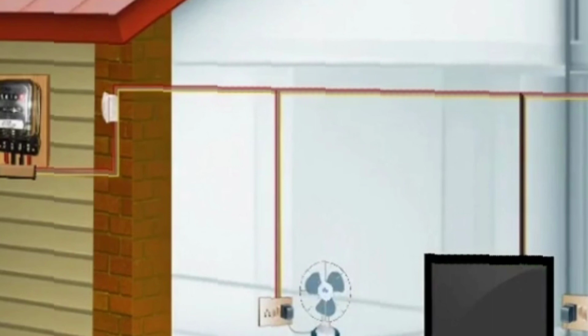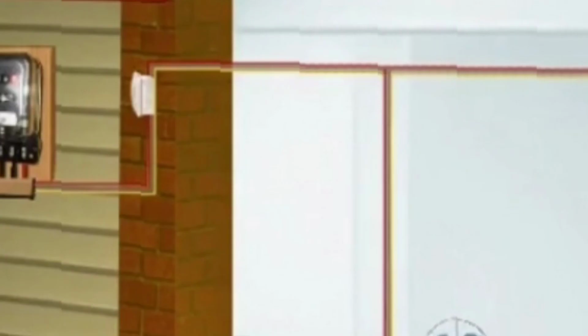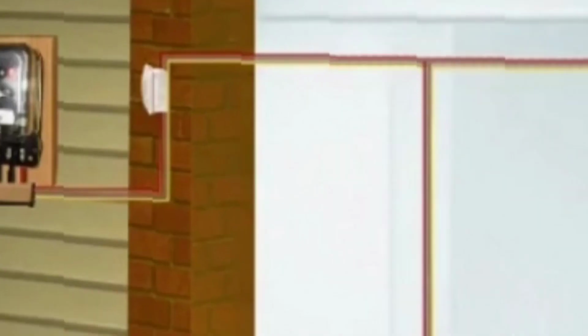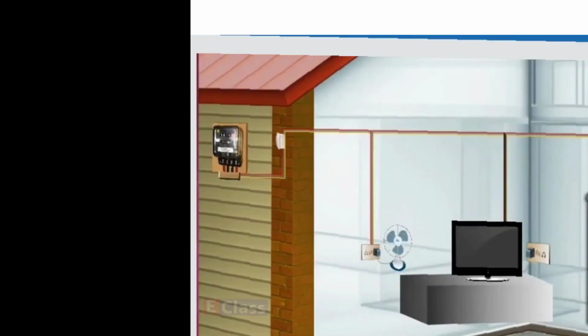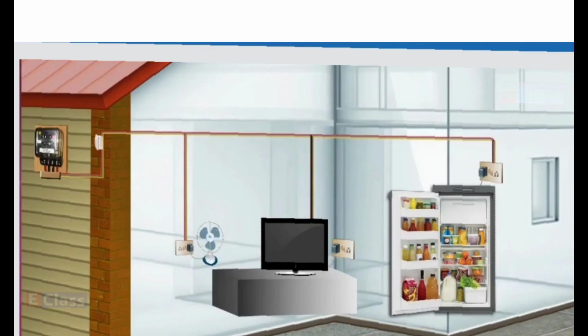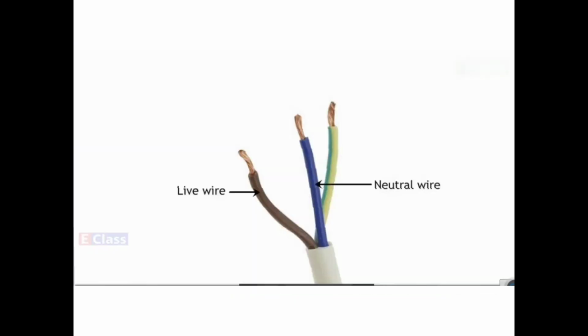This is nothing but the fuse. Fuse is used for the heating effect of electrical current, right? Everyone must be having a fuse at home. The main electrical switch is connected with it.